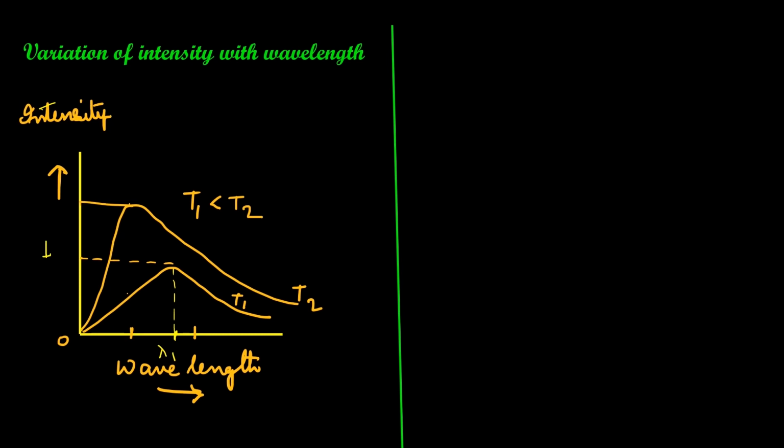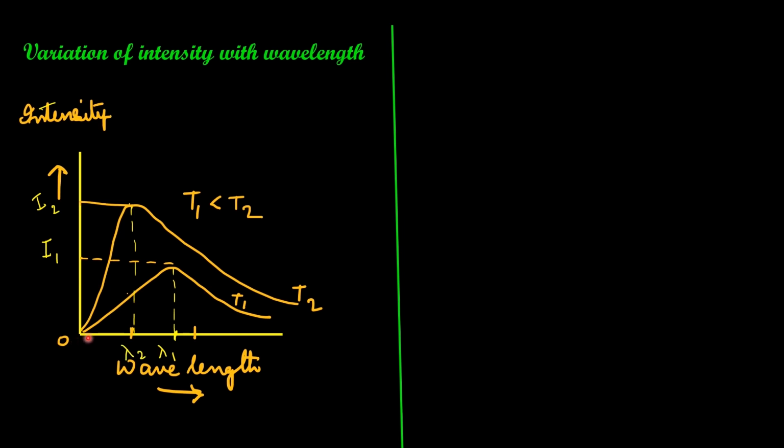Let this wavelength be lambda 1 and the intensity I1 corresponding to T1. For T2, that is when the temperature is increased, the maximum intensity is obtained at a lower wavelength. Let us mark this intensity as I2 and the corresponding wavelength as lambda 2.